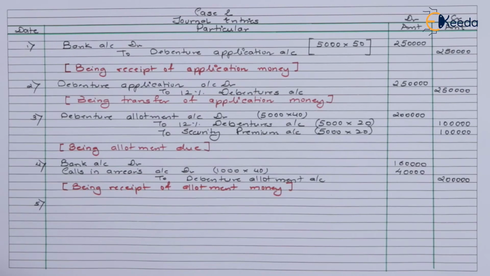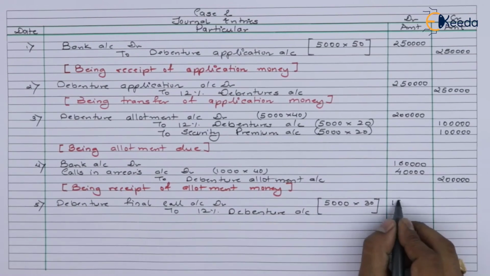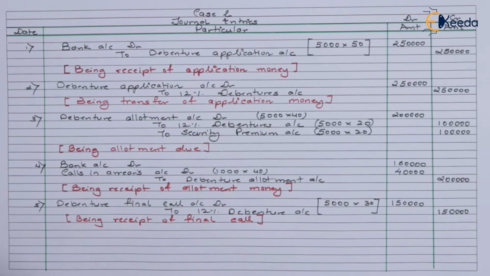So let's mention that. Now on final call, we're supposed to take 30 rupees on total debentures. So we'll mention that accordingly. So being the receipt of final call, we're supposed to receive somewhere around 1,50,000, which we have mentioned here.